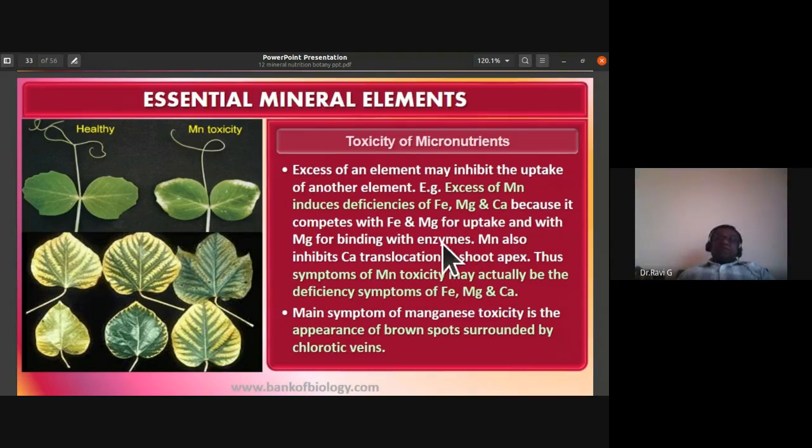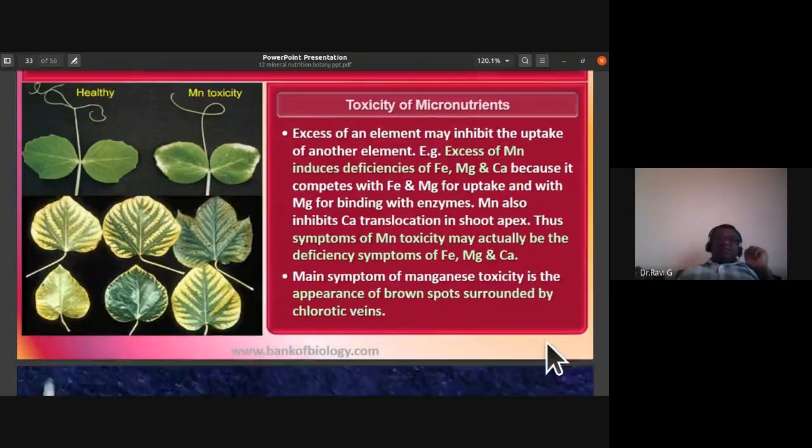Manganese competes with iron and magnesium for uptake and with magnesium for binding with enzymes. Manganese also inhibits calcium translocation in the shoot apex. The symptoms of manganese toxicity may actually be the deficiency symptoms of iron, magnesium, and calcium. The main symptom of manganese toxicity is the appearance of brown spots surrounded by chlorotic veins.